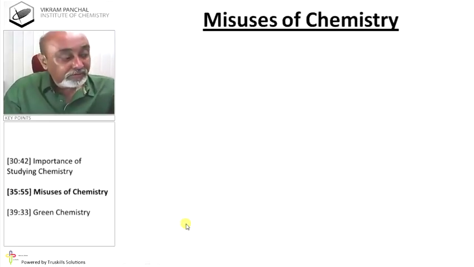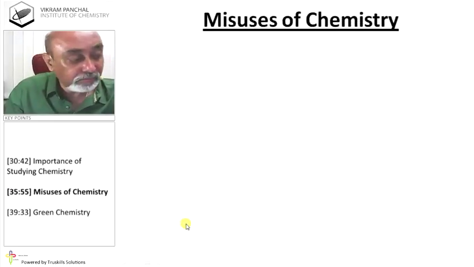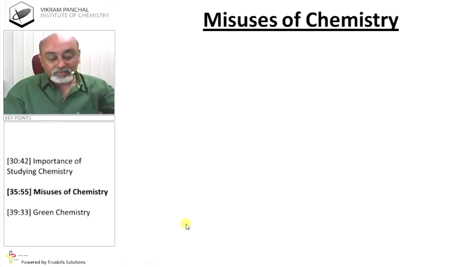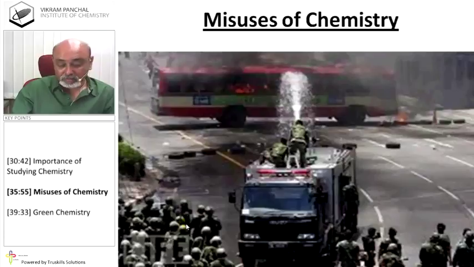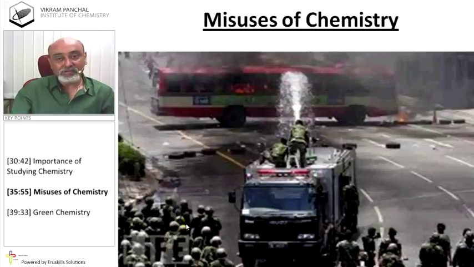Well, you will find some misuse of chemistry also. For example, this one, explosion, where people are using chemistry, RDX, dynamites. These are explosives and used for spreading terrorism. This is really misuse of chemistry.